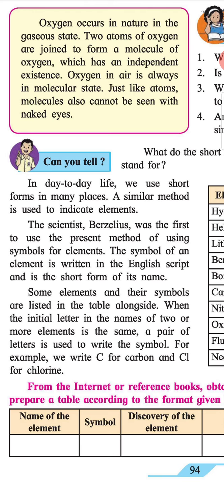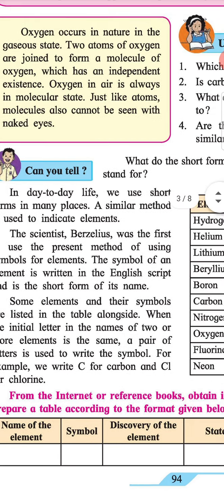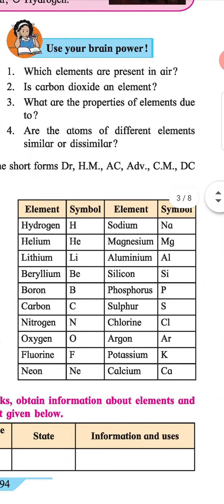Some elements and their symbols are listed in the table alongside. When the initial letter in the name of two or more elements is the same, a pair of letters is used to write the symbol. For example, we will write C for carbon and Cl for chlorine.